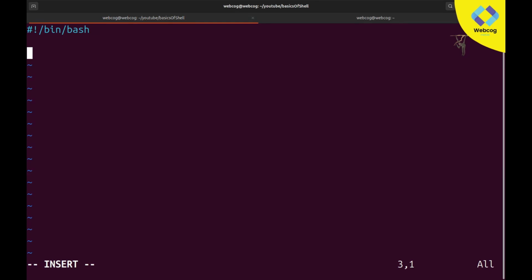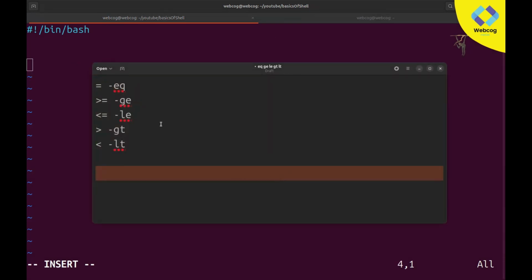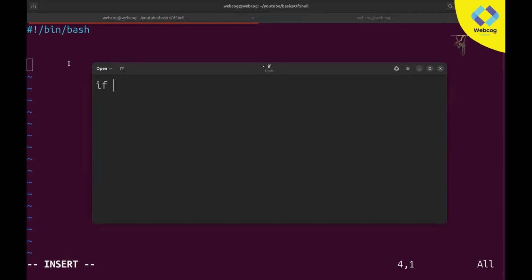I hope you guys know what an if else condition is and how it works. But in case you don't know, I will explain a little bit. Basically, in the if block we write our code 1, and in the else block we write our code 2. These are basically two codes, meaning your shell scripting code and everything in it.